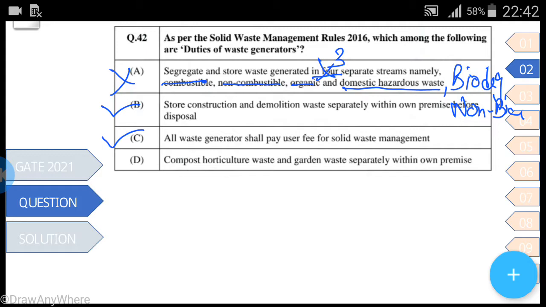And last, compost horticulture waste and garden waste separately within own premises. No, it is not correct. We have to store horticulture waste and garden waste separately within own premises before disposal. Not we have to compost. So B and C is the correct answer.